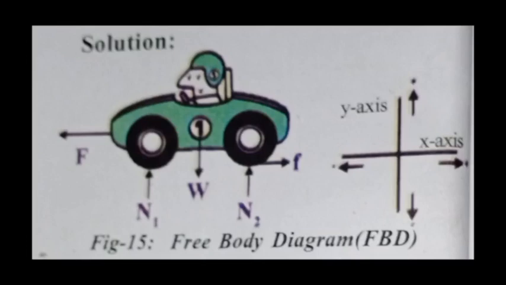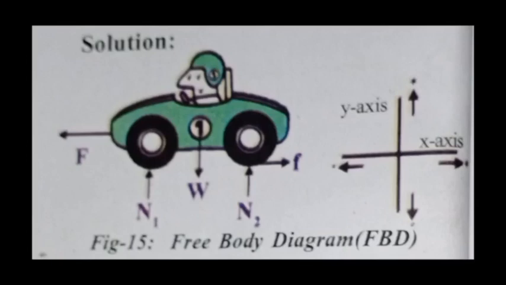Choose a coordinate system with x and y axes as shown in the figure. A sign convention is also taken along the x and y axis directions. Add forces algebraically with the sign convention along the x and y axes separately. Those values give the net force along the x and y directions respectively.